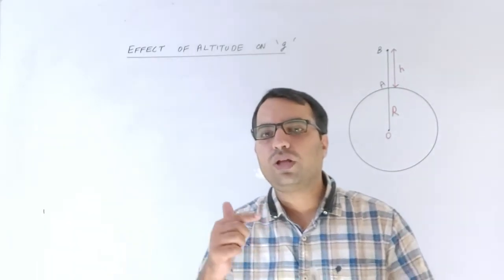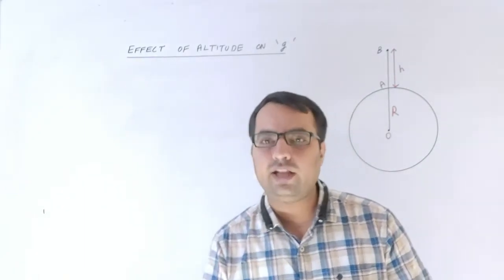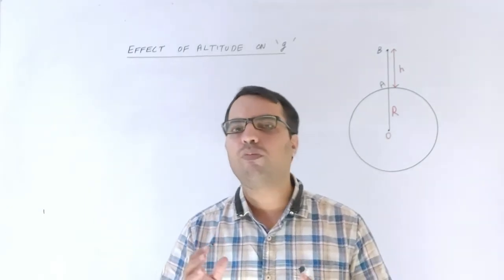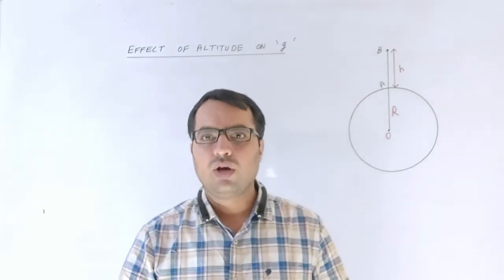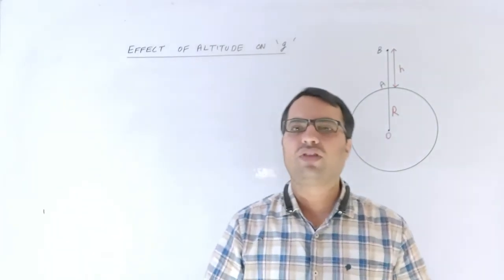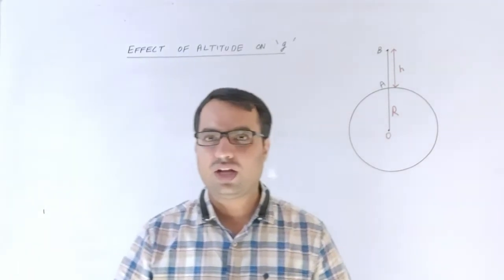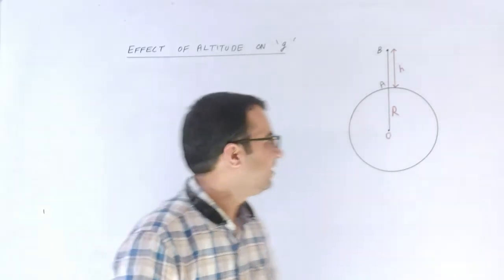So what will be the numerical value? Let us say if I am going 10 kilometer above the surface of the earth, then how much will be the value of the acceleration due to the gravity, or what will be the decrease in the value of the acceleration due to the gravity in comparison with its value from the surface of the earth? That part we will be covering in today's class, right?